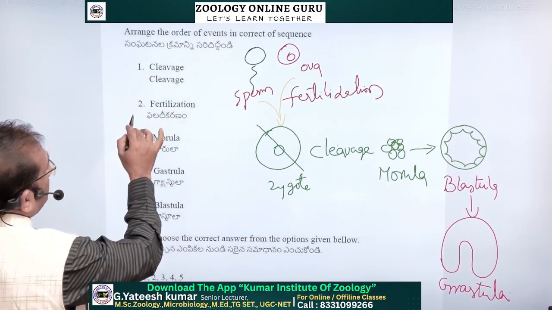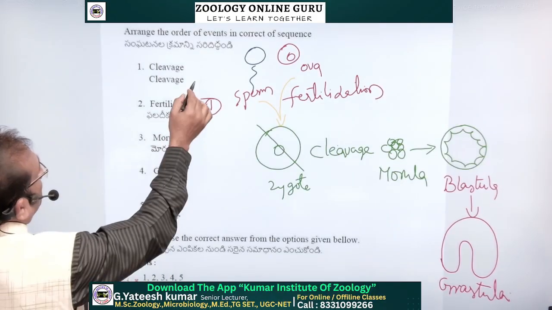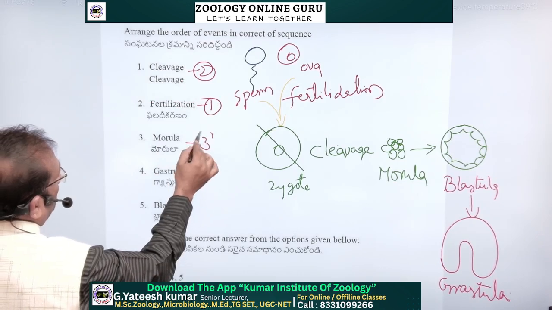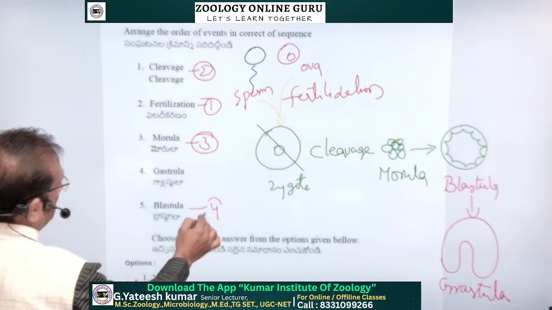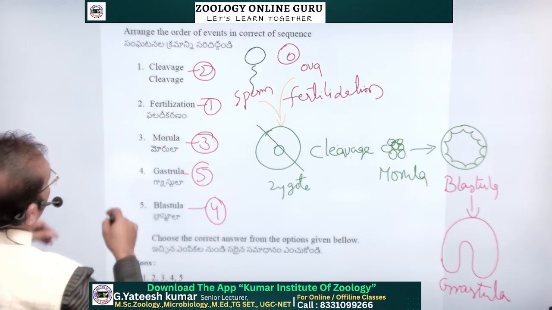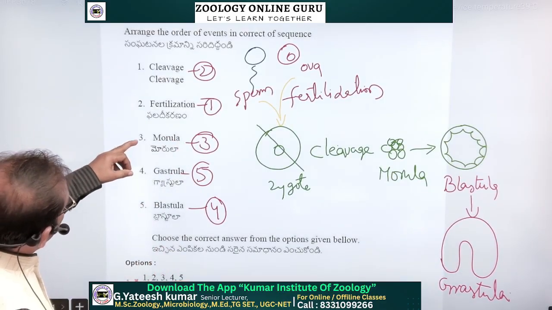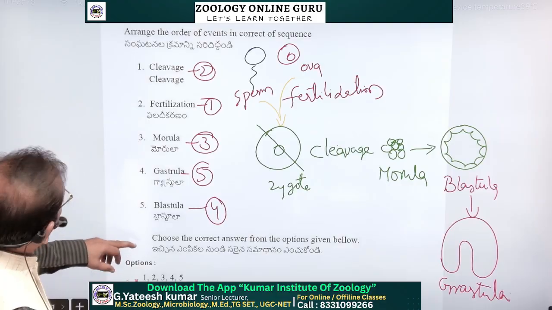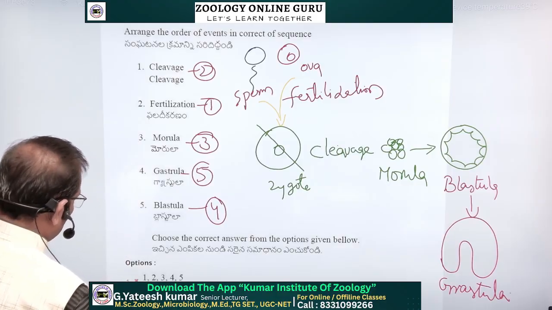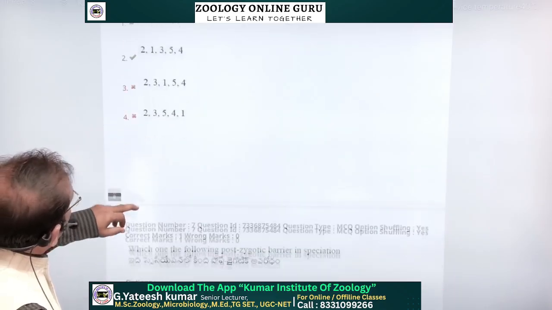So first is fertilization, then cleavage, then morula, then blastula, then gastrula. So 2-1-3-5-4 is the correct answer given here. Second option is the correct answer.